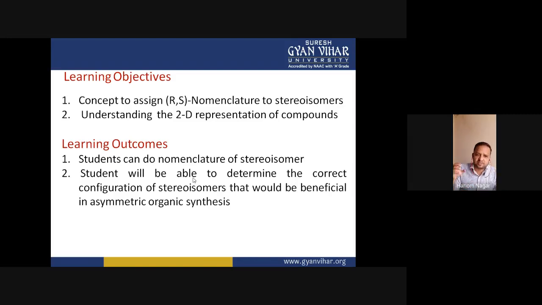So ultimately the goal of taking this lecture is to prepare the students to meet the requirements of the industries. They can make themselves entrepreneurs by getting the knowledge of such reactions or configurations, asymmetric synthesis.